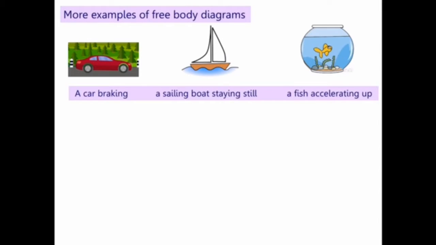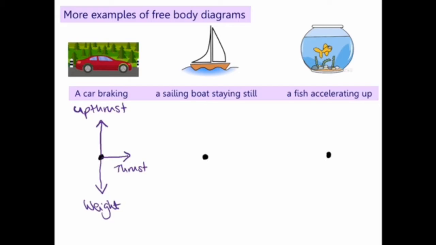Here are some more examples. For each one, we've got a car, a boat, a fish. We don't need to draw a car, a boat and a fish. We need to draw a dot for each one. And then we add the forces onto our dot. So for the car, we've got the weight acting downwards, and then we've got upthrust from the road acting upwards. The car isn't accelerating up or sinking through the road, so those must be equal and opposite. We've got thrust force from the engine forwards, and it's braking, so the friction force backwards must be bigger than the thrust.